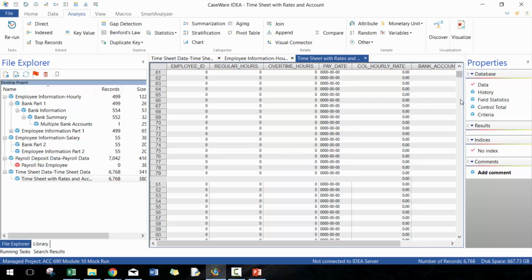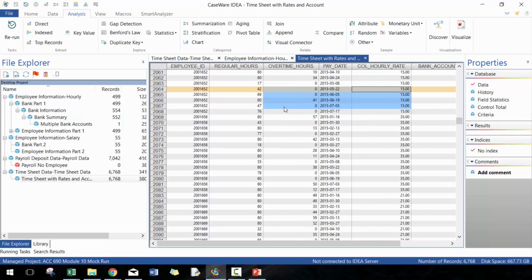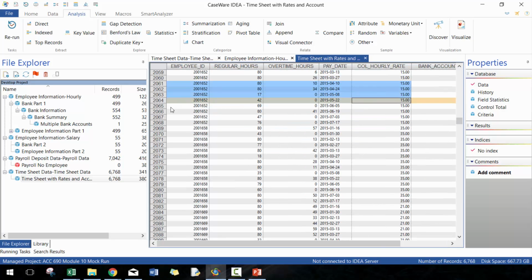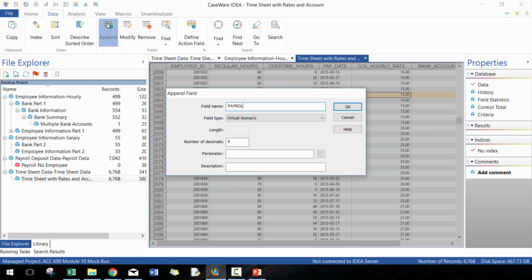Perfect. So I also have some of these blank rows, but it's not that big a deal. So first thing I need to do is recalculate the gross pay. So pay is basically hourly rate times regular hours, and then overtime times 2 times the regular hours. So let's go ahead and calculate that.